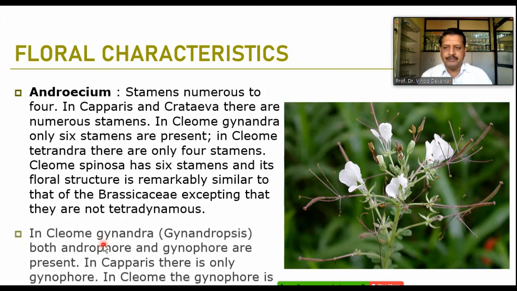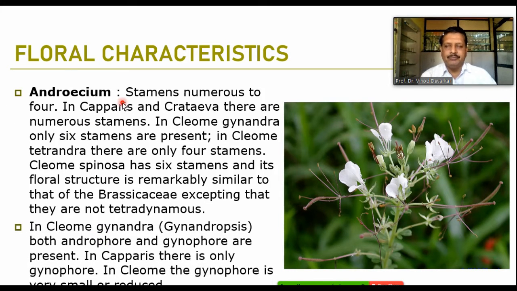Then we talk about the androecium and gynoecial structures. In the androecium, the stamens are numerous to 4, the least number of stamens. As we just said, the flowers are tetramerous, meaning the minimum number of stamens is 4, but in most cases they are numerous. In Capparis and Crateva there are numerous stamens, whereas in Cleome gynandra only 6 stamens are present. In Cleome tetrandra there are 4 stamens. So these are some variations in the number of stamens which are noted here.